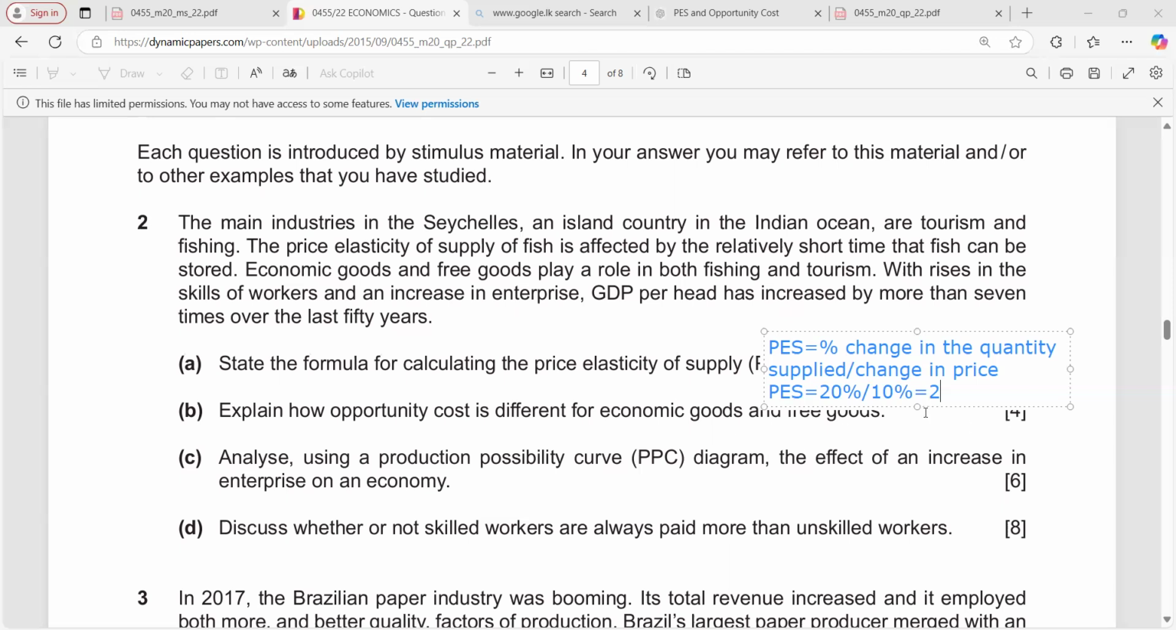That is the simple example. So in this question, you can just state the formula because it is a 2-mark question. Or you can say percentage change in quantity supplied divided by percentage change in price. Both are correct.